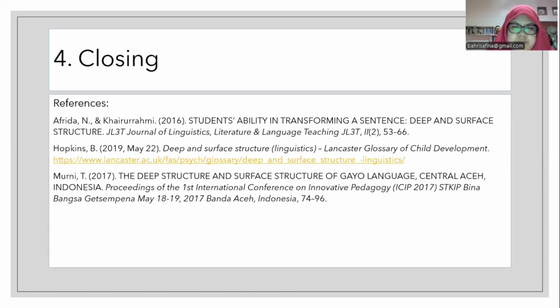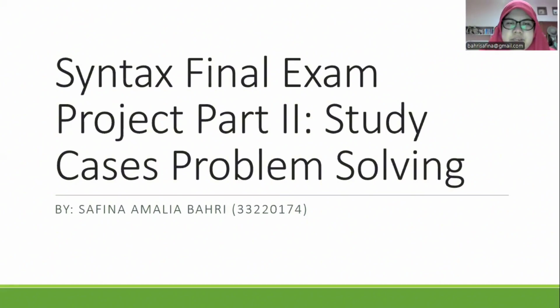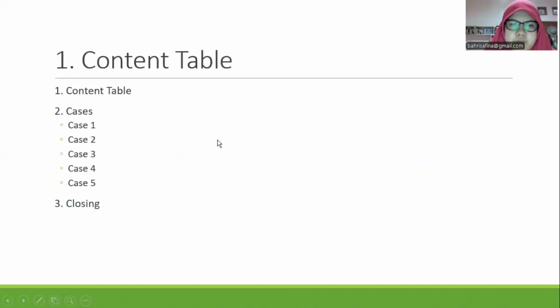Now that we have finished the first part, let's move on to the second part. Now let's begin the second part. In this second part, we are going to discuss the deep structure of every sentence in these study cases. Before we start, please take a look at the content table. Now, let's begin with the first case.